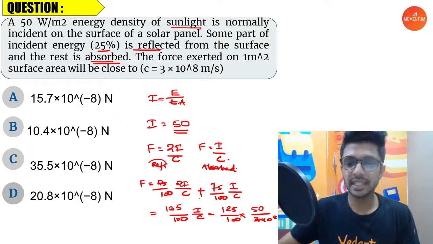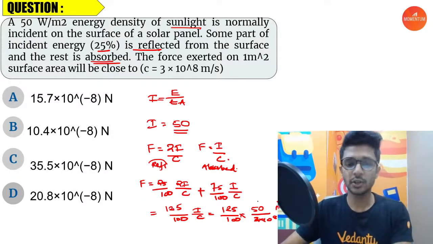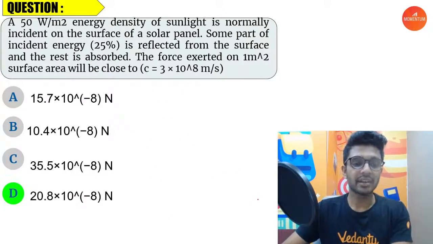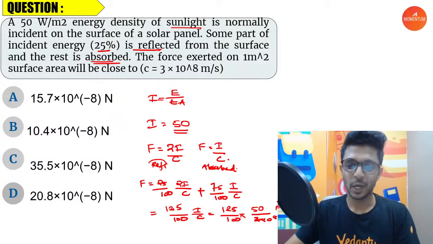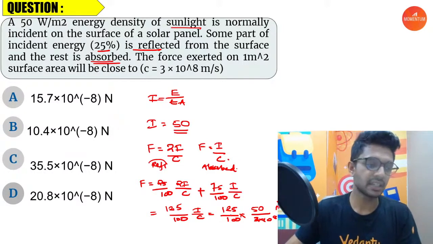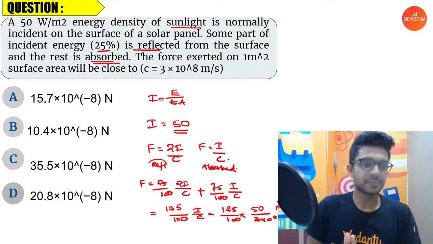So obviously the unit is Newton, right? And how much is this value going to be? It is going to have a value of 20.8 into 10 power minus 8. Yes, 20.8 into 10 power minus 8 is going to be the answer.